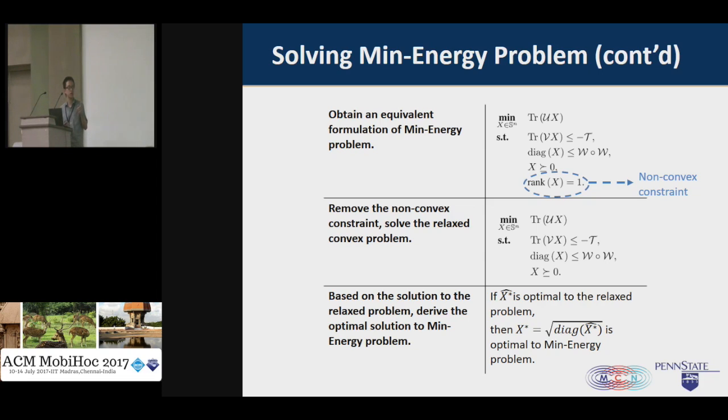So the result is shown on the right. For this problem, we can see the objective function and the first three constraints are all convex. The only non-convex part is the last constraint, which requires the rank of the matrix to be equal to 1. Now we apply the semi-definite relaxation technique and simply remove the last non-convex constraint.